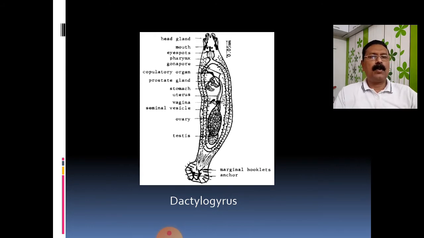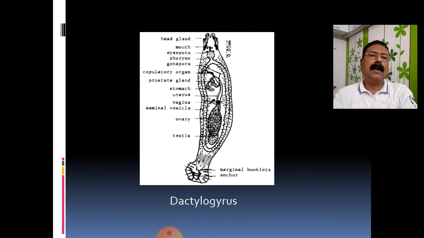When we look at the posteriormost region, the haptor, it has a number of hooks as well as hooklets. A pair of two large, curved hooks are known as the anchors. When you see the posterior side, the detailed structure of the anchors can be seen very easily.